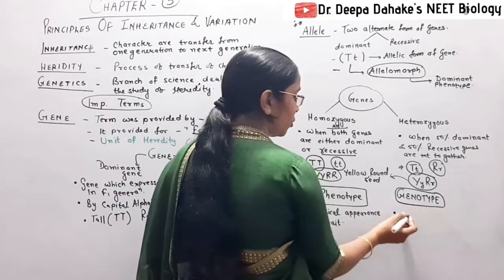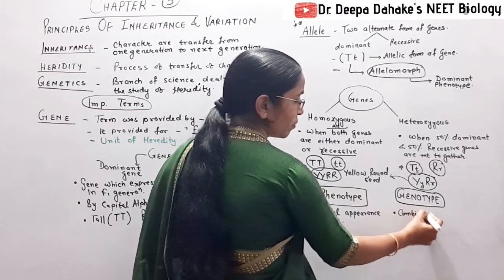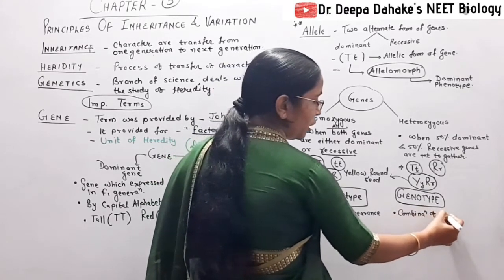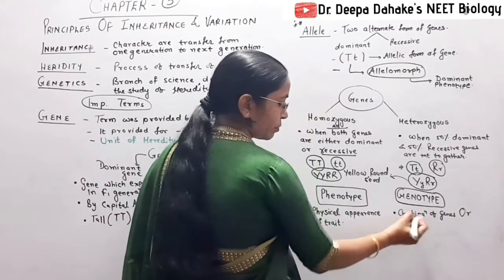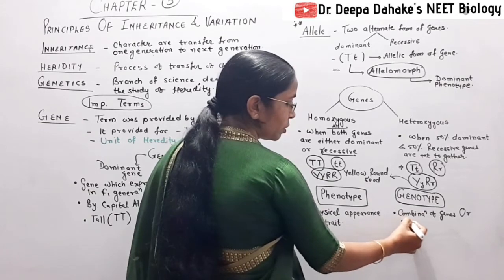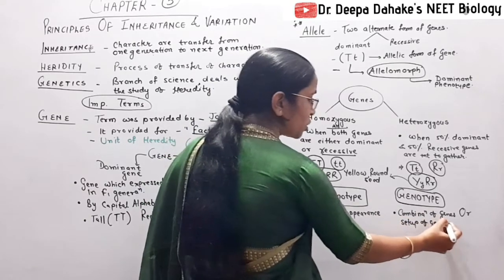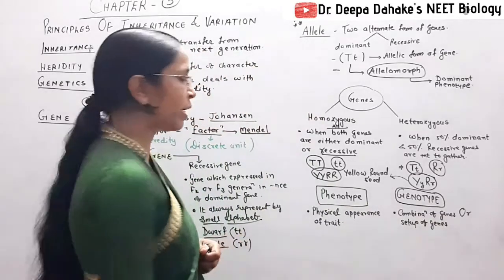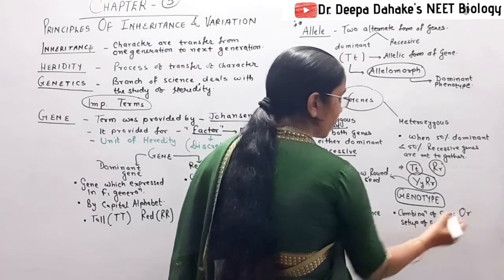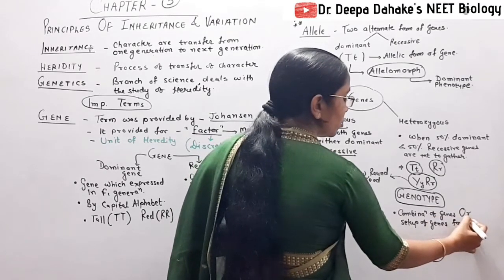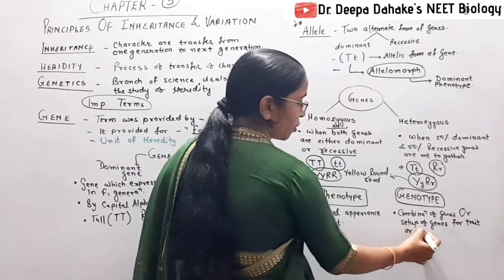So genotype is the combination of genes, or setup of genes, or constitution of genes for a trait or character.